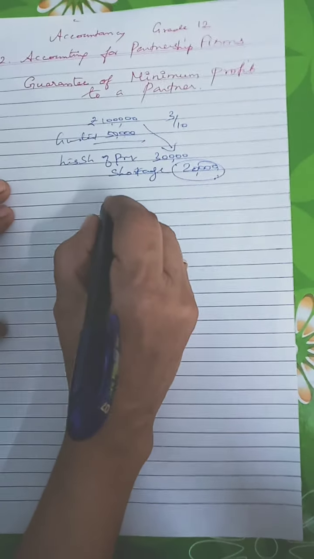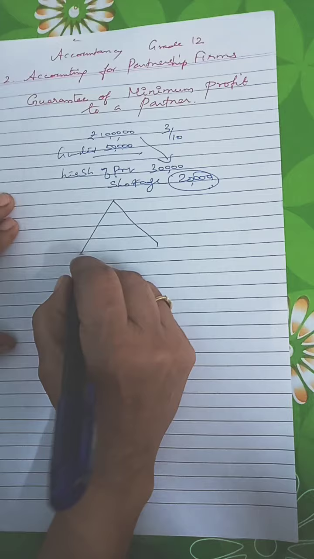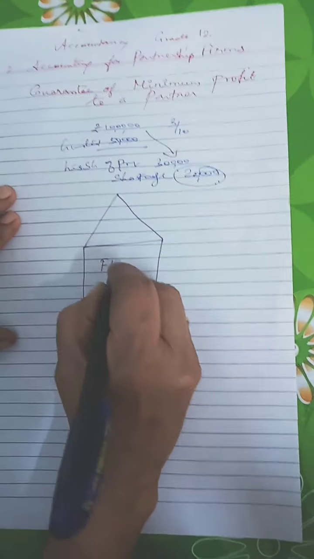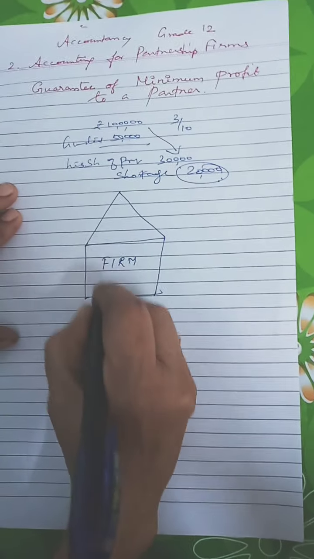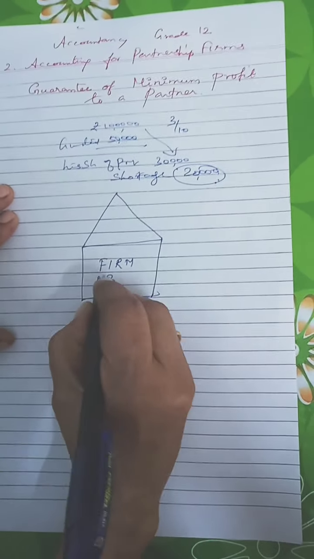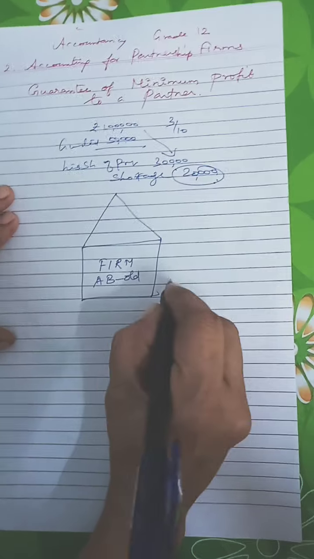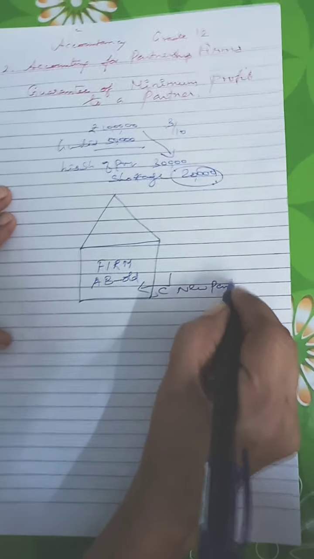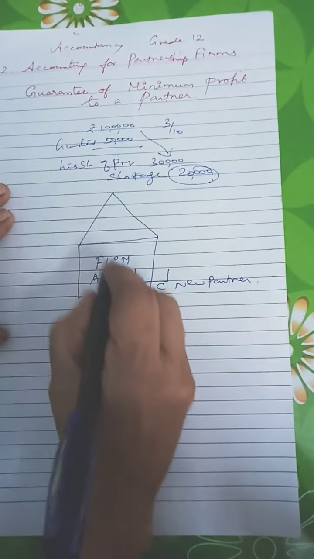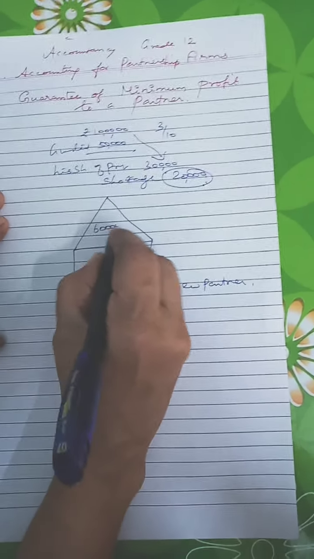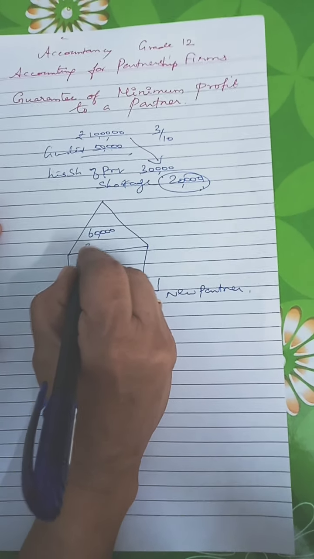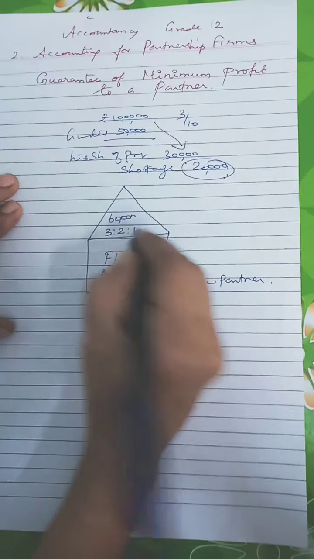For example, you see this sum. This is the partnership firm. A, B, old partners. C, new partner, newly admitted. Firm's profit rupees 60,000. Their profit sharing ratio 3:2:1.